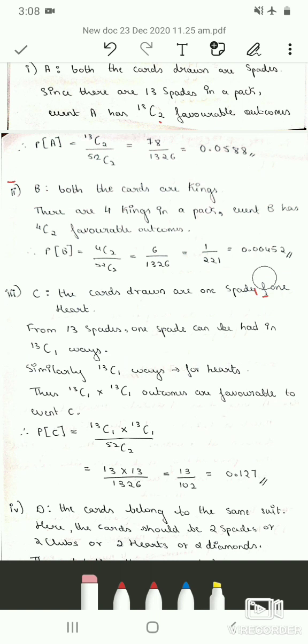You have to multiply. So therefore small m is 13C1 into 13C1 divided by small n, which is 52C2, which is the probability of event C. So solve it. Therefore 13C1 is 13 itself. So 13 into 13 divided by 1326, which is 13 divided by 102. Therefore the probability of getting one spade and one heart card is 0.127.